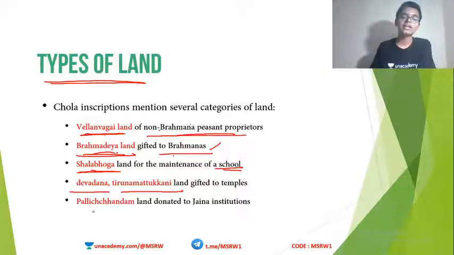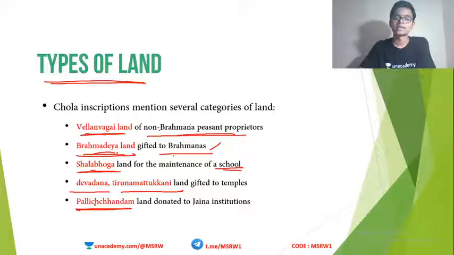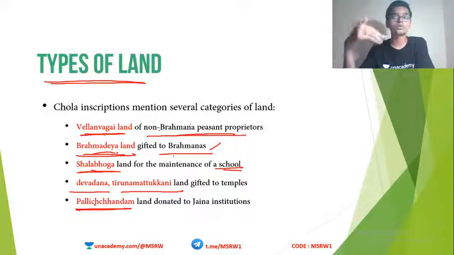Then we have Pallichandam. Pallichandam is a land donation to Jaina institutions. Not just Hindu temples, but Jaina temples also received land grants in the Chola administration.